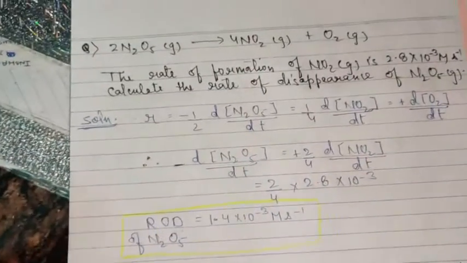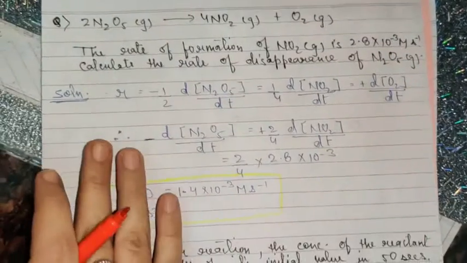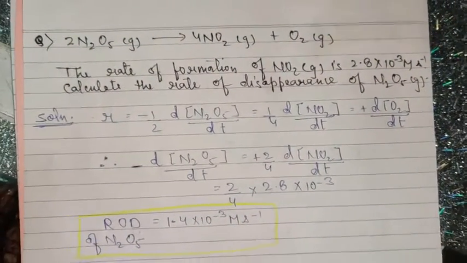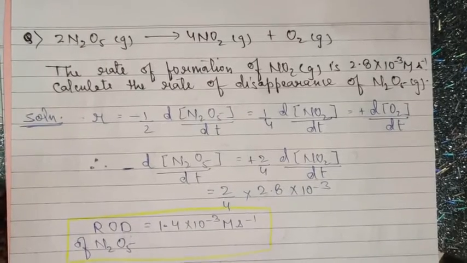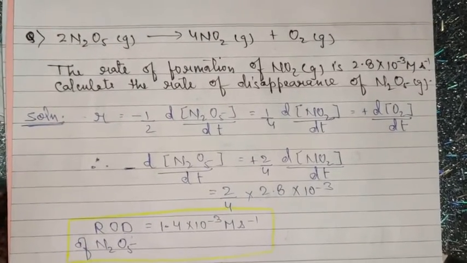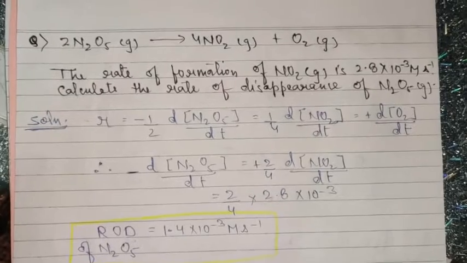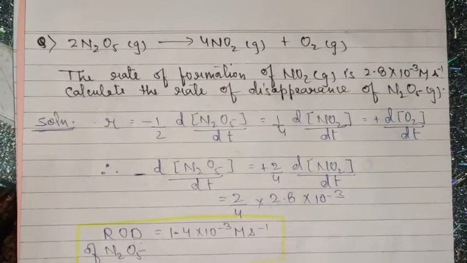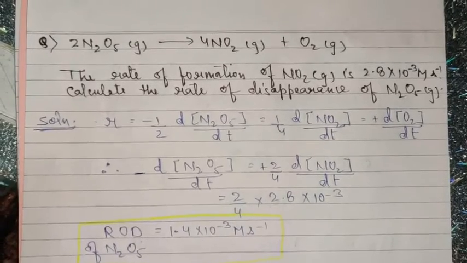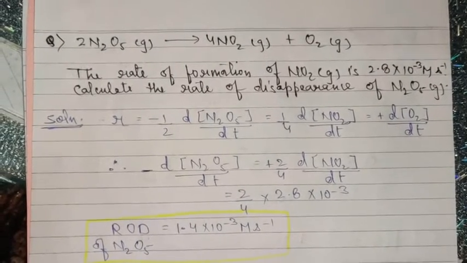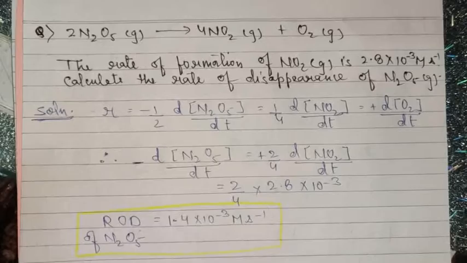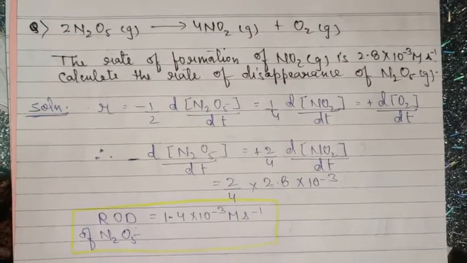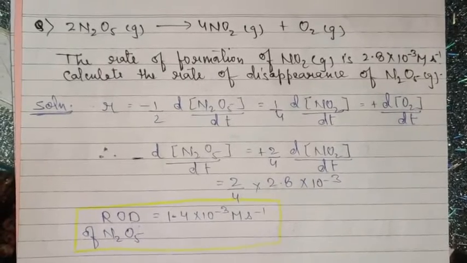Now coming to a numerical for revision purposes. You can see here, children, an equation is mentioned. The rate of formation of NO2 is given as 2.8 into 10 raised to the power minus 3 molar per second. For moles per liter you can also write molar. Calculate the rate of disappearance of N2O5. This is the question, and I have already discussed a similar question with you in my previous sessions. So the rate of formation of NO2 is given to you and you have to calculate the rate of disappearance of N2O5.